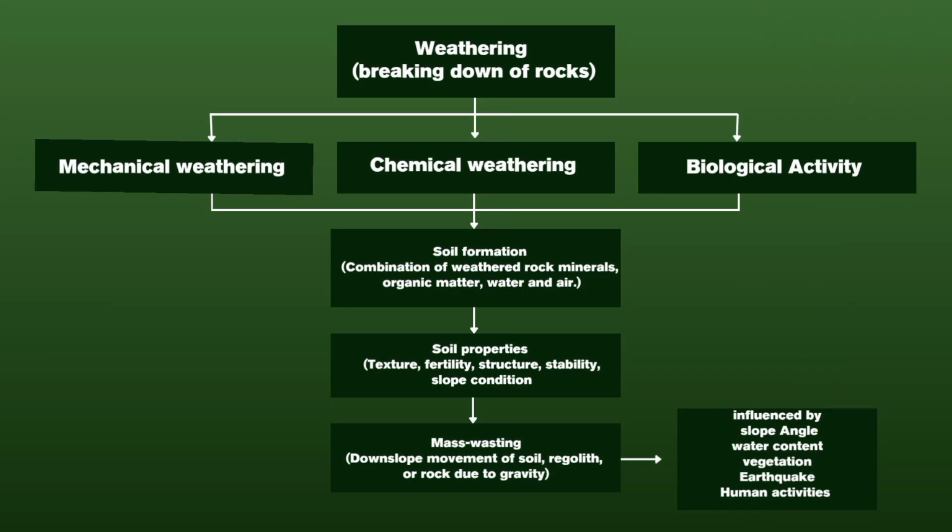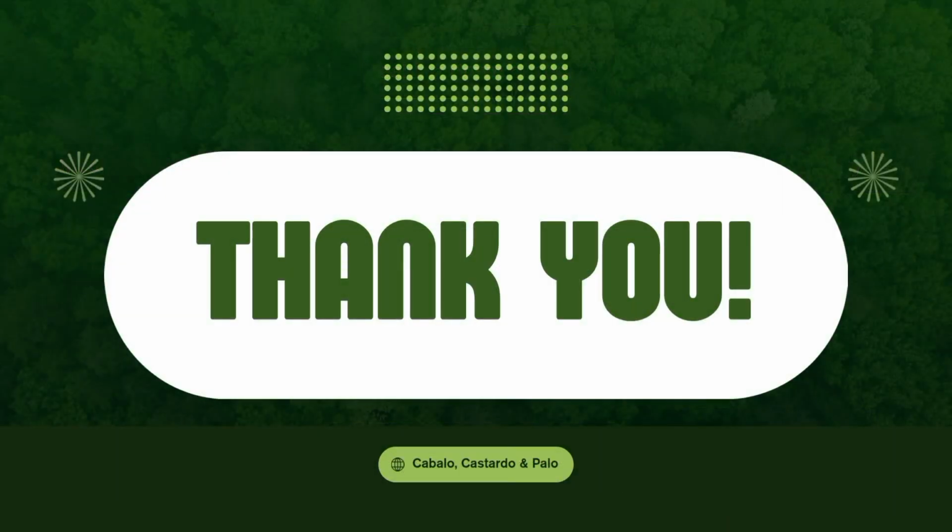And now, the question is, how are they connected? The weathering, soil formation, and mass wasting. The chart shows that weathering breaks down rocks into particles that, with organic matter, water, and air, form soil. Soil properties like texture, stability, and soil condition affect its strength. Under gravity, soil and rock may move downslope as mass wasting, a process influenced by slope angle, water, vegetation, earthquakes, and human activities. And this is how they are interconnected.